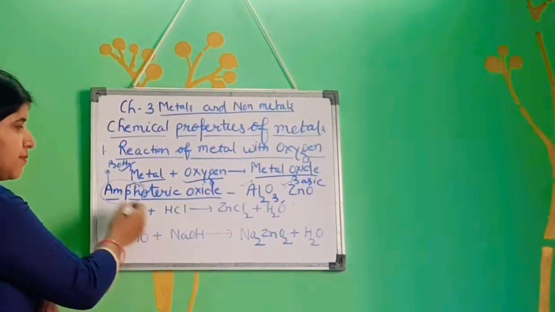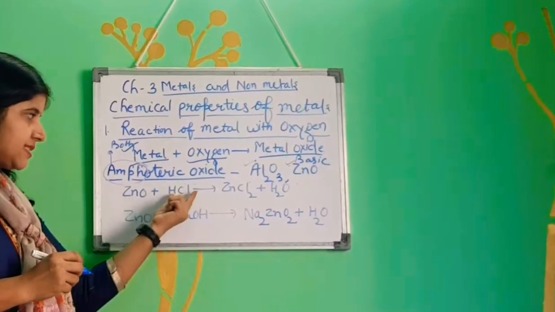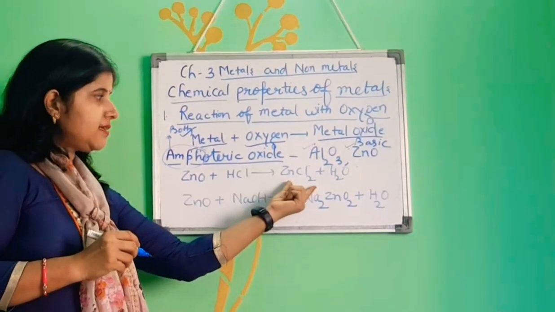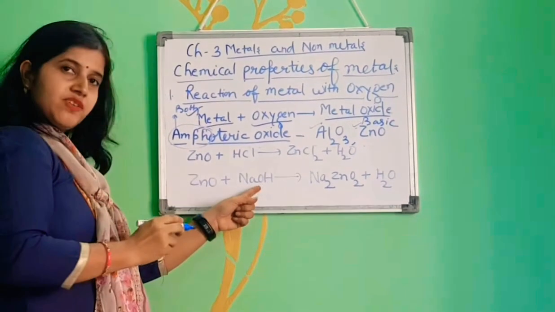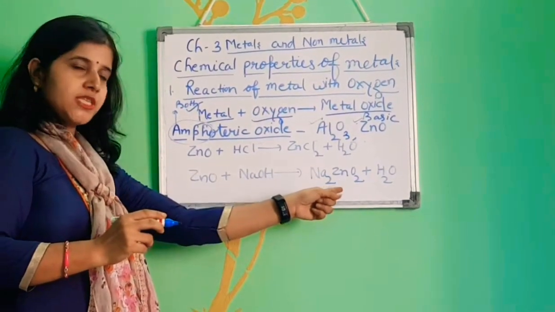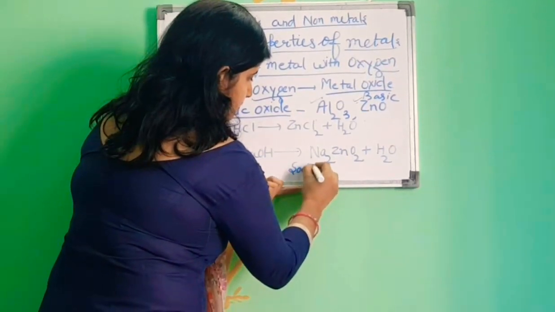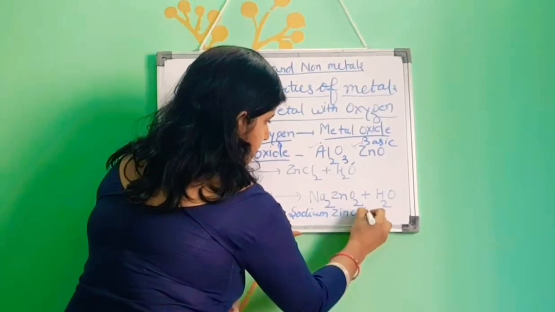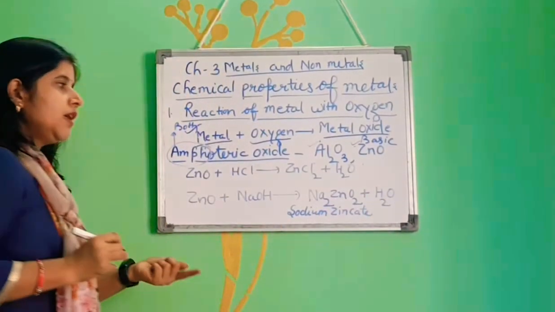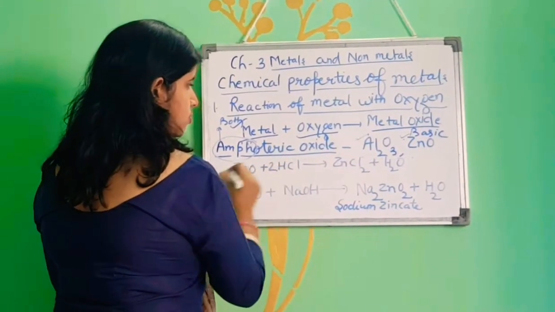Another example of an amphoteric oxide is zinc oxide. In reaction with acid, it will form zinc chloride, ZnCl2, and water. Zinc oxide in reaction with base will form sodium zincate. You have to write the name sodium zincate and water. Now balance this reaction. We have to put here 2.